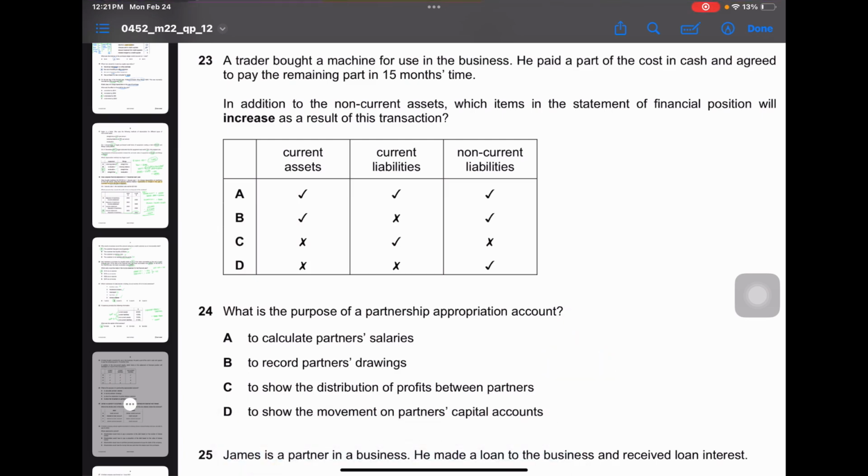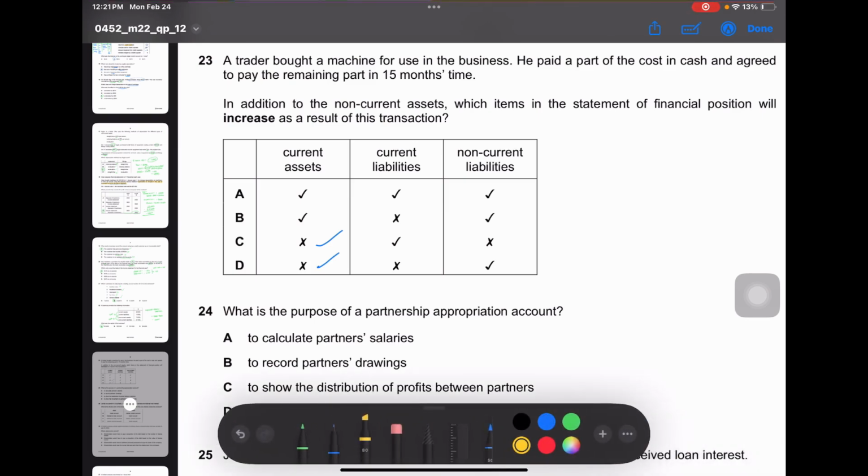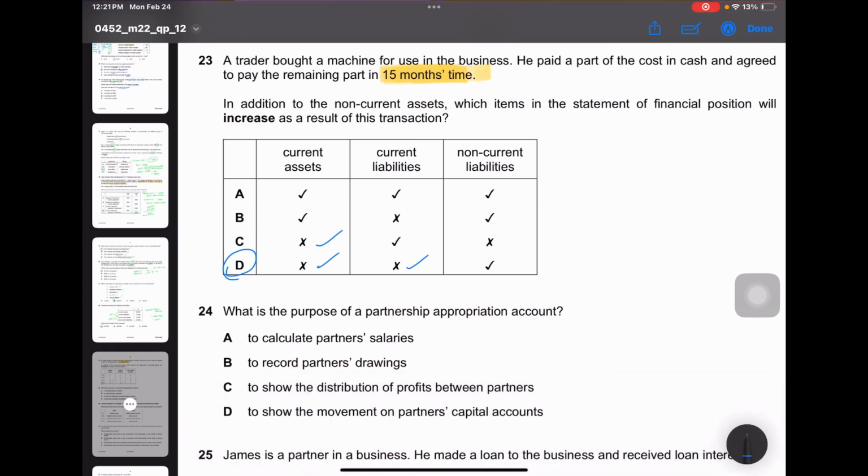So the answer is either C or D. Current liabilities, no, because they have mentioned 15 months time, so it is more than a year, so it is not current liability, and non-current liability, yes. So answer is D.